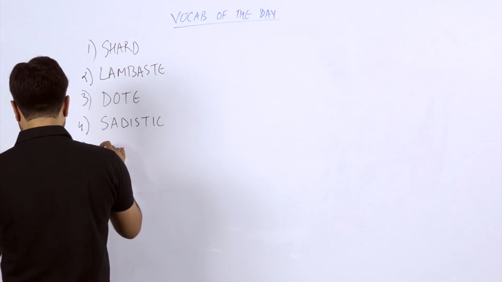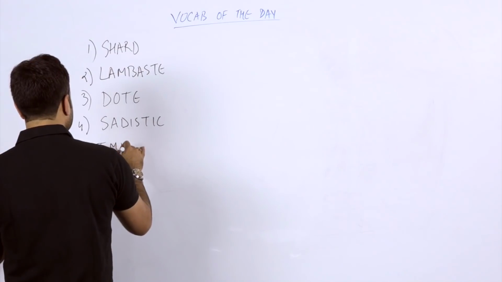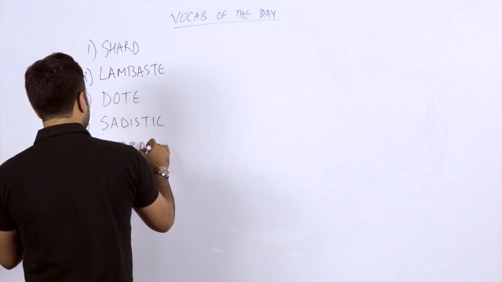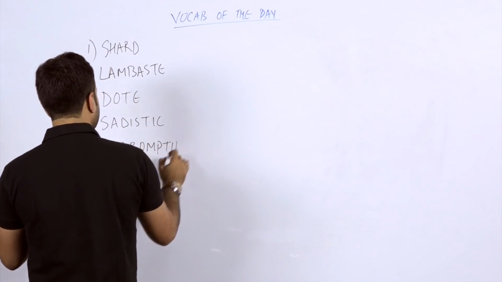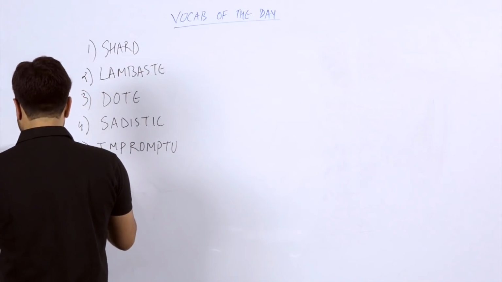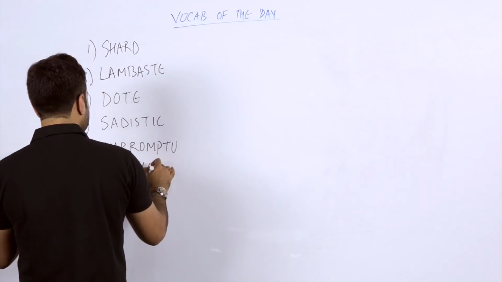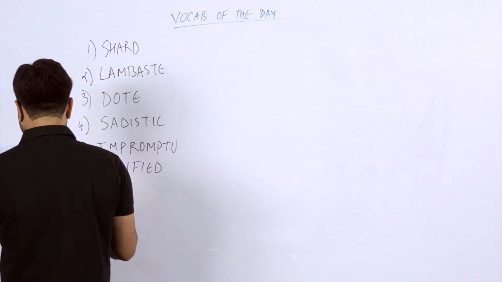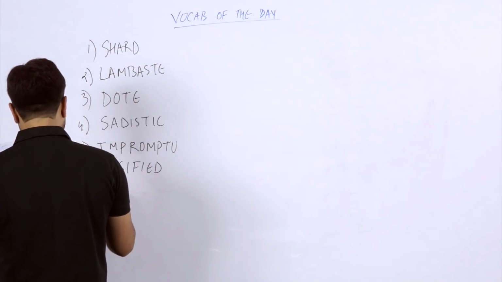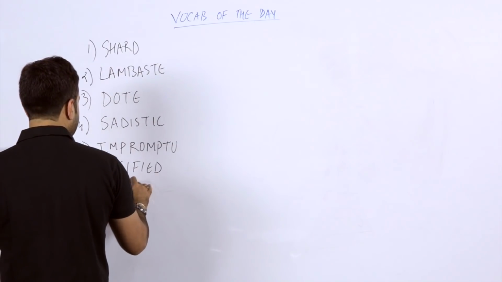Fifth word is I-M-P-R-O-M-P-T-U, impromptu. Sixth word is O-S-S-I-F-I-E-D, ossified. Seventh word is M-I-T-E, mite.